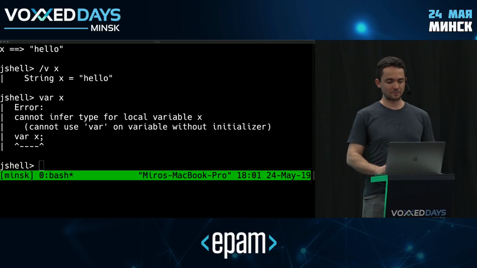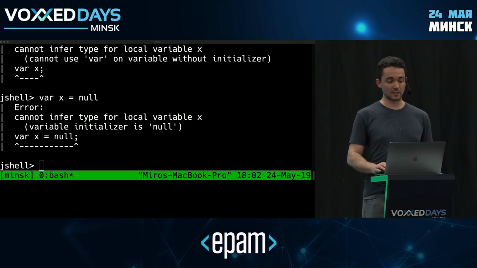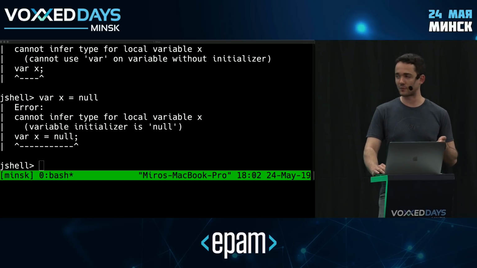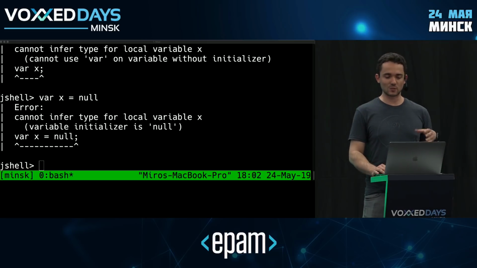We have a similar case if we try to initialize it with something like null. This also doesn't work. And it might seem obvious after seeing the previous case, but I think it's worth noting that even if we don't want to infer the actual type as a performance optimization or whatever, there are still other things that we could have done here, right? For example, we know that this is a null, so we could have just inferred a null type. A null type is a very special type in Java, right? It's the only type that's a subtype of every reference type.